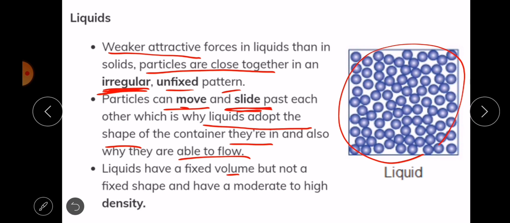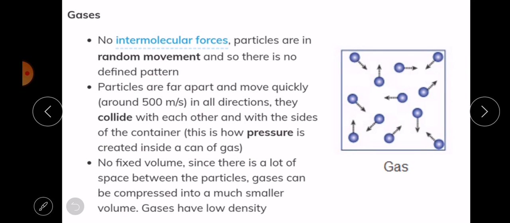But they do not have a fixed shape. Though they have a fixed volume, their shape is not fixed because they take the shape of the container, and they have a moderately high density. Their density is lower than that of solids but greater than that of gases of the same substance.